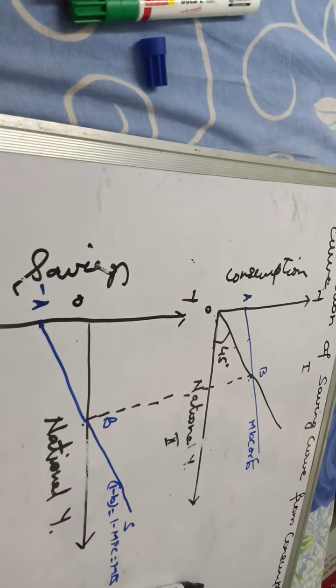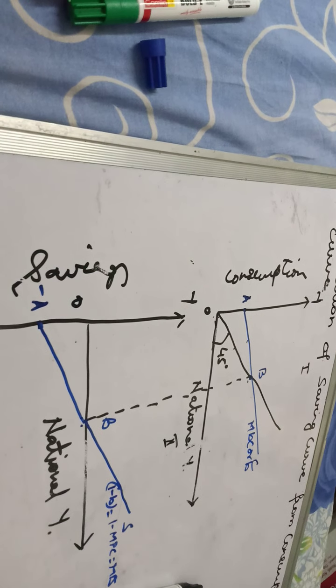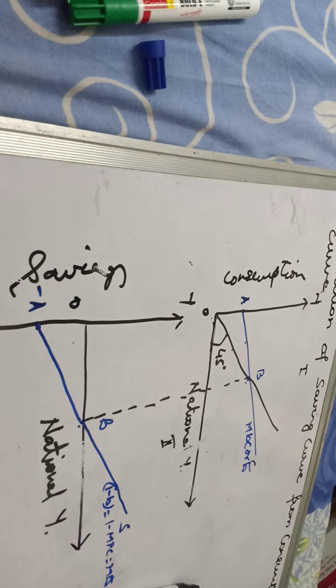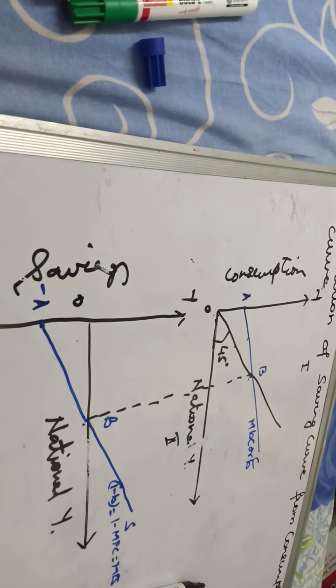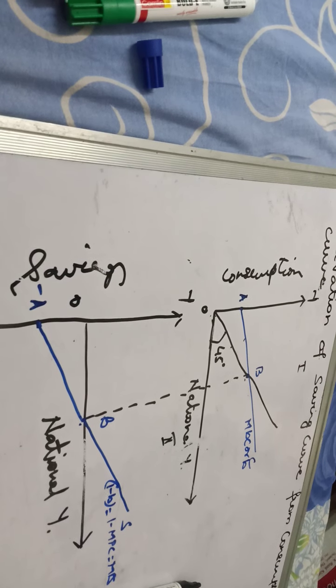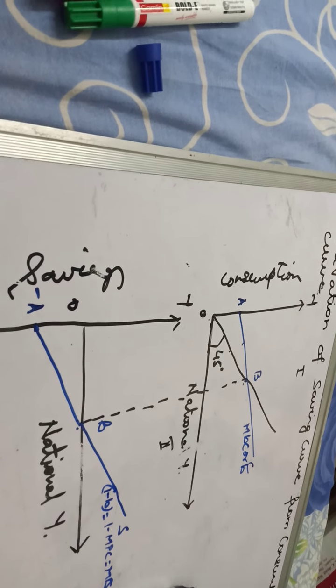Point B on the consumption curve indicates the break-even point where consumption is equal to income, implying that APC is equal to 1. C is equal to Y, so APC is equal to 1.